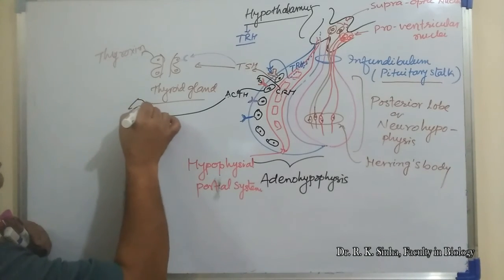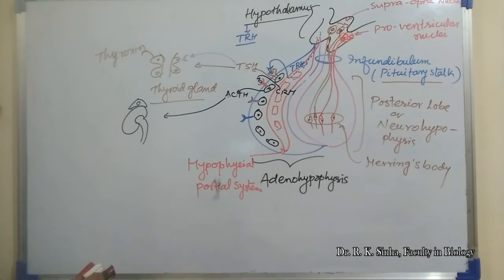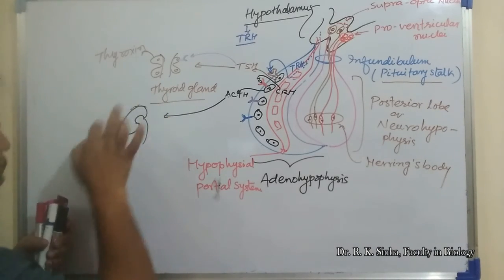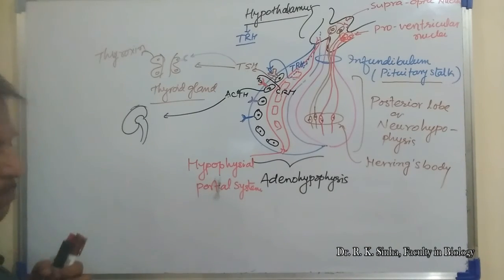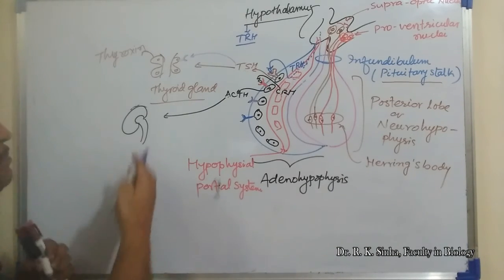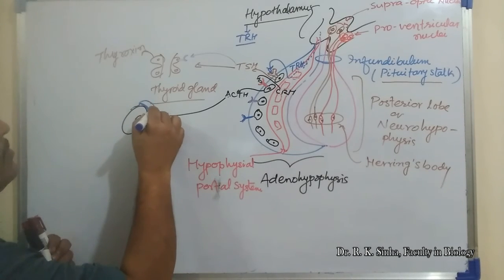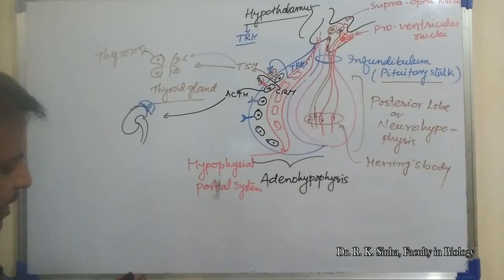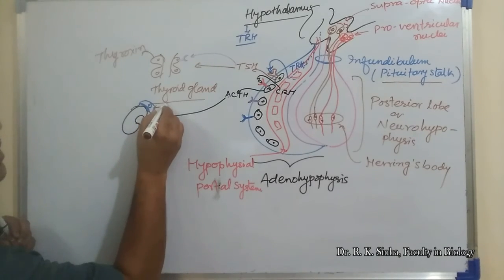This gland is the adrenal gland, and the cortical part of the adrenal gland will get activated. Why will this get activated? Because of the receptors present on the cells of this particular gland here, like this, the receptor for this ACTH, adrenocorticotropic hormone. This is the adrenal cortex.